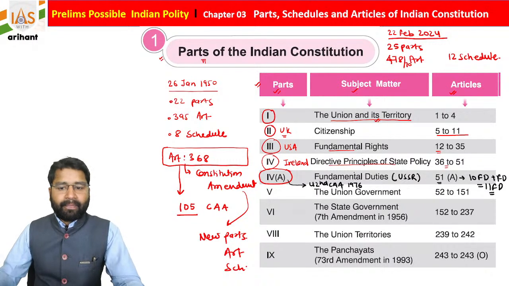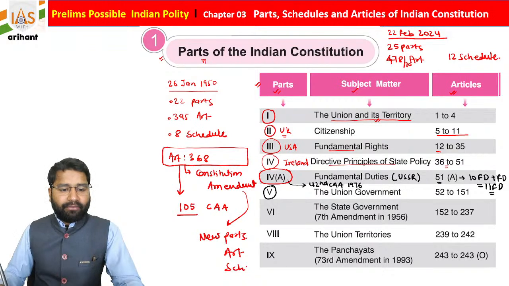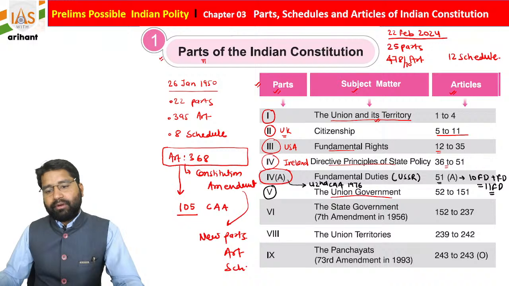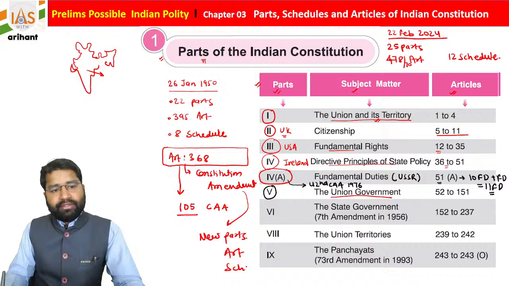Part 5 of the Indian Constitution is about the Union government. It contains the policies, or you can say the power division, related to the Union, about the complete nation.